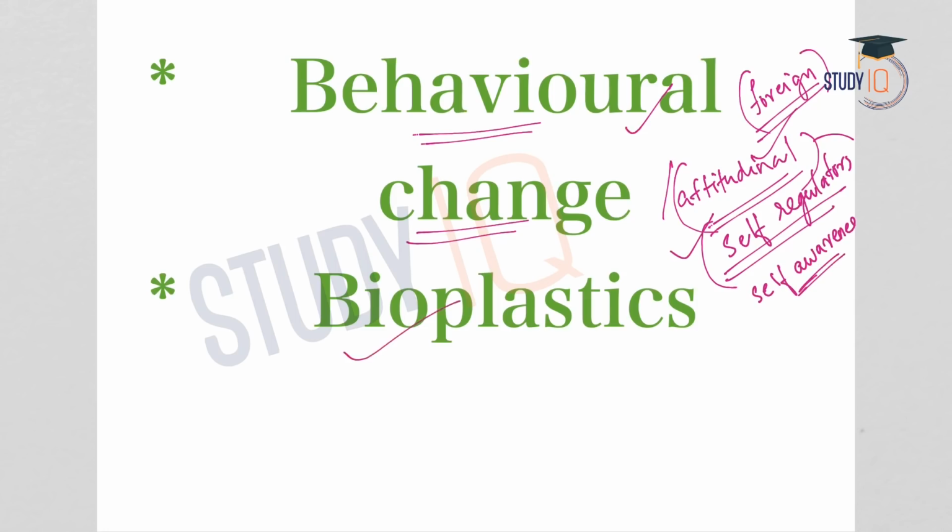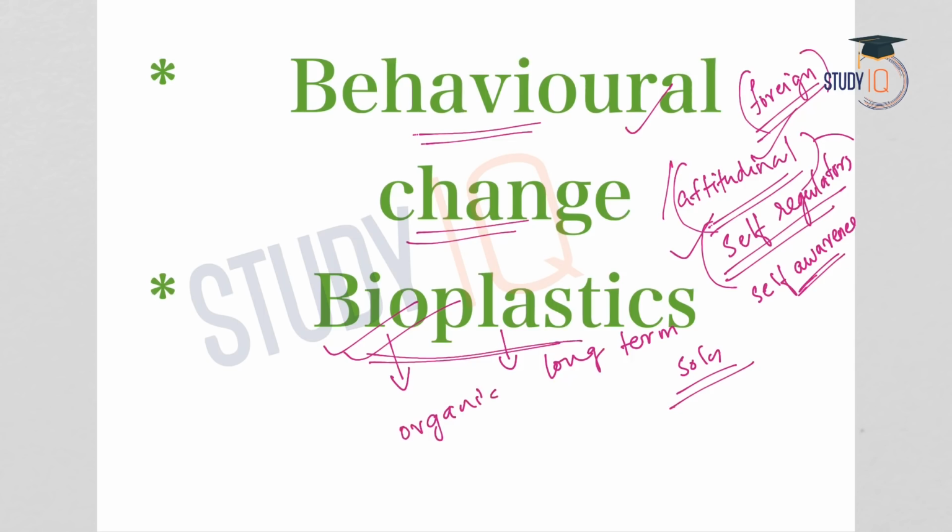Another viable solution is the adoption of bioplastic. This is a very long-term solution and very feasible as well. What is bioplastic? Bioplastics are made out of organic biomass. We said that plastic is made out of petrochemicals, but in the case of bioplastics, it is made of organic biomass, which means that these are made out of biological substances and they can be easily degraded. So this will not get accumulated like the ordinary plastic.